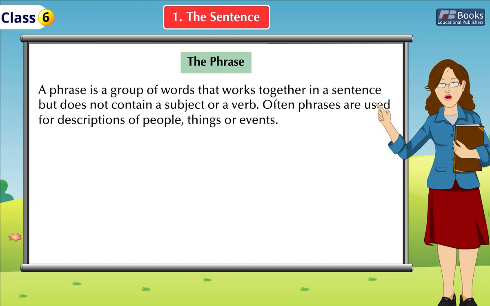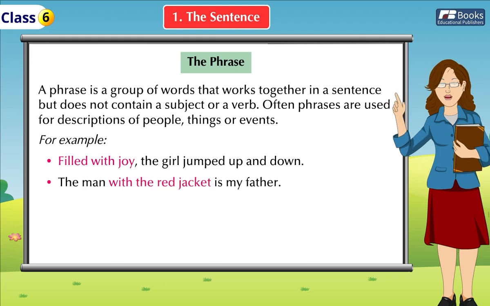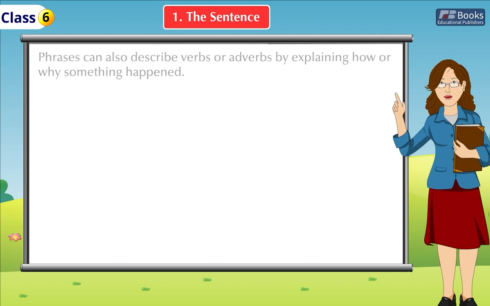The phrase. A phrase is a group of words that works together in a sentence but does not contain a subject or a verb. Often, phrases are used for descriptions of people, things, or events. For example, filled with joy, the girl jumped up and down. The man with the red jacket is my father.